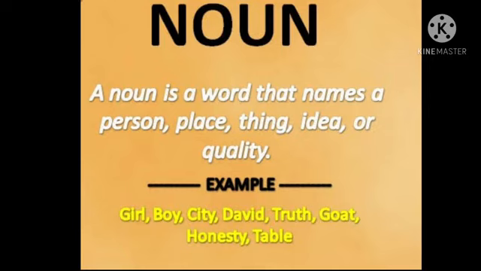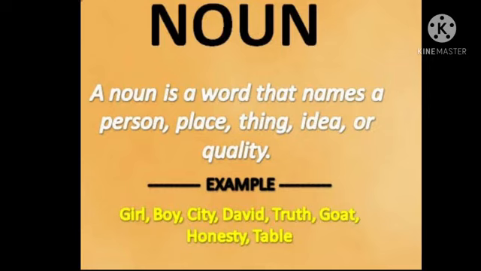So when you are checking it out, you can see that you are always seeing nouns. Whatever things you have seen, these all are nouns. So we can say a noun is a word that names a person, a place, a thing, an idea, or a quality.